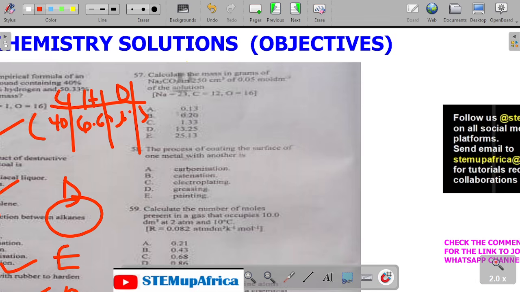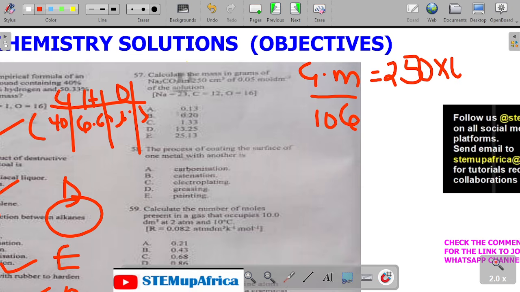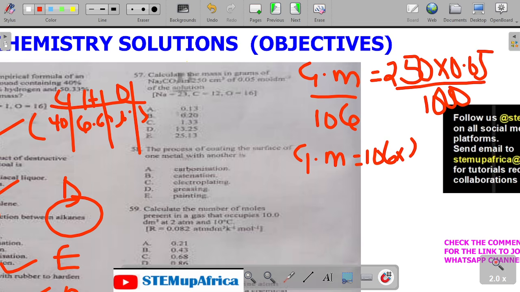Let's look at 57. It said calculate the mass in grams of sodium carbonate in 250 cm cube of this. We've done something similar. Sodium carbonate has a molar mass of 106. The moles is 250 times 0.05 divided by 1000. We did something similar in the theory. So the mass will be 106 times 250 times 0.05 divided by 1000. If I multiply from my end and divide, I'm going to have 1.33. 57 is C.